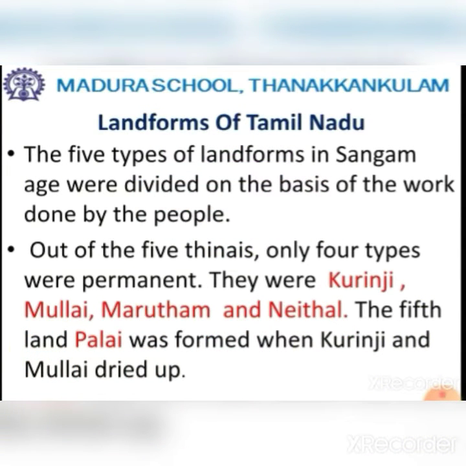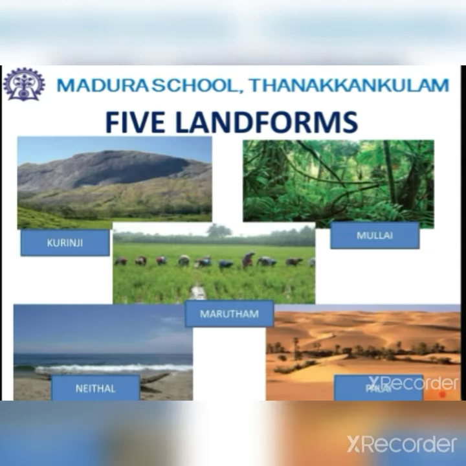Landforms of Tamil Nadu. The 5 types of landforms in Sangam age were divided on the basis of the work done by the people. Out of the 5 thinais, only 4 types were permanent. They were Kurunji, Mullai, Marudam and Neidal. The 5th land, Palai, was formed when Kurunji and Mullai dried up.